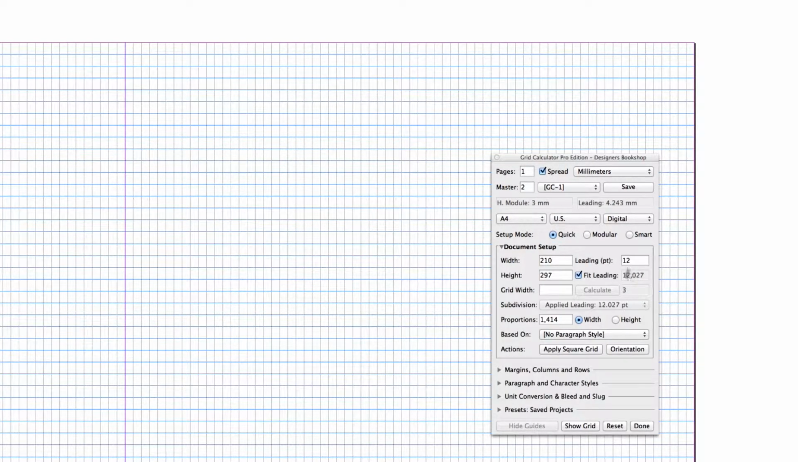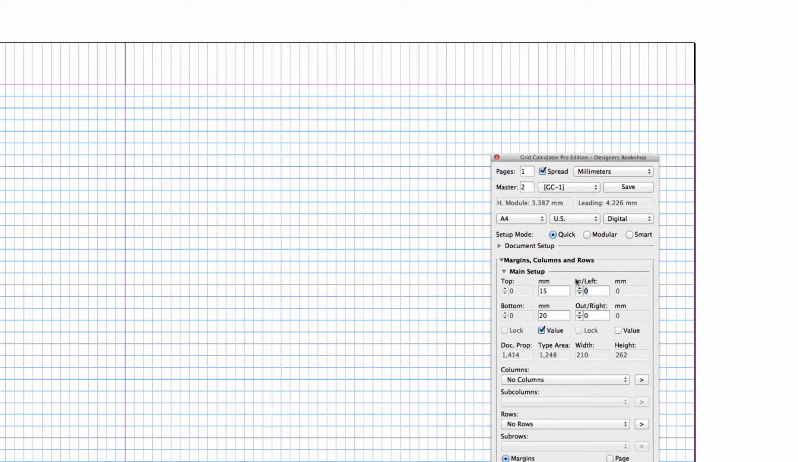So let me go ahead and show you the leading that has been applied. Now, if you don't enter any leading, 12 is going to be entered by default. And this is the leading that fits perfectly because we have not applied any values to our top and bottom margin yet. But check this value, how it changes to fit perfectly in our vertical margins.